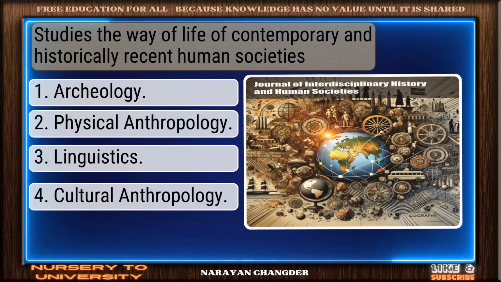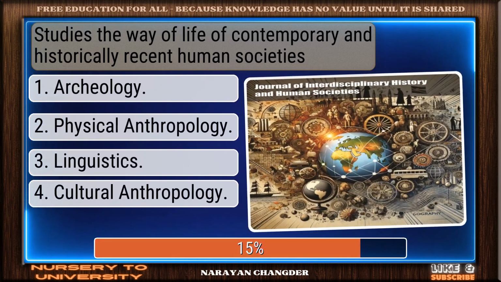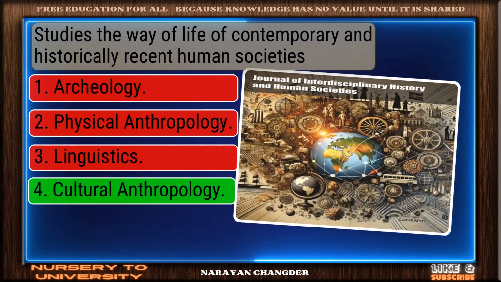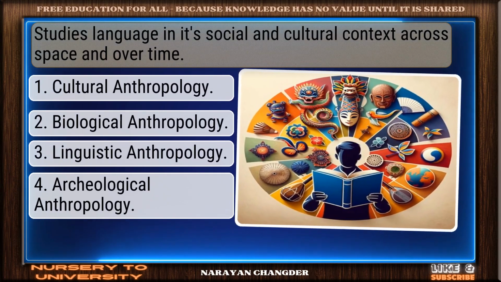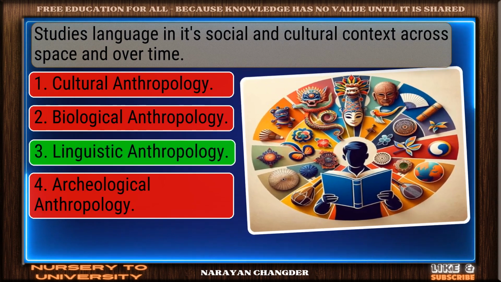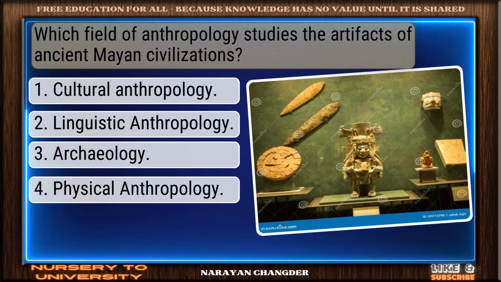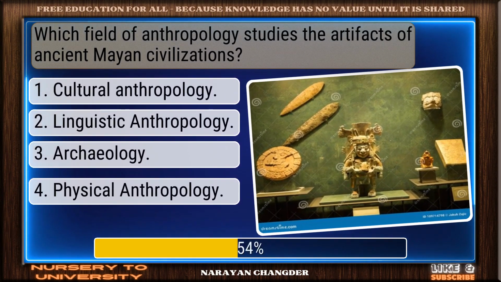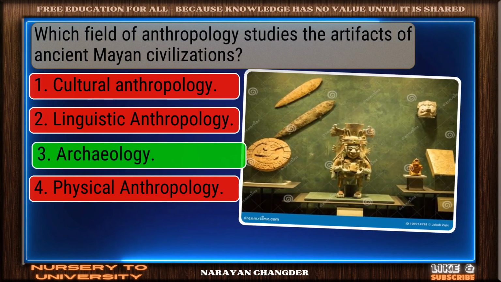Studies the way of life of contemporary and historically recent human societies. Solid response. Cultural anthropology is a valid choice. Studies language in its social and cultural context across space and over time. You got it. Your choice, linguistic anthropology, is right. Which field of anthropology studies the artifacts of ancient Mayan civilizations? Sharp thinking. Archaeology is the right choice.